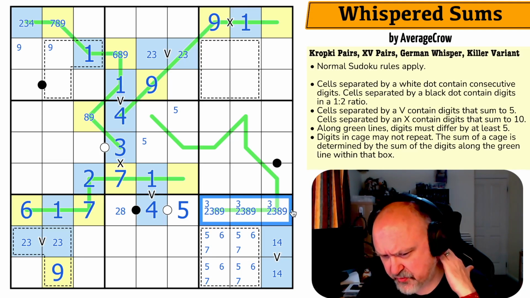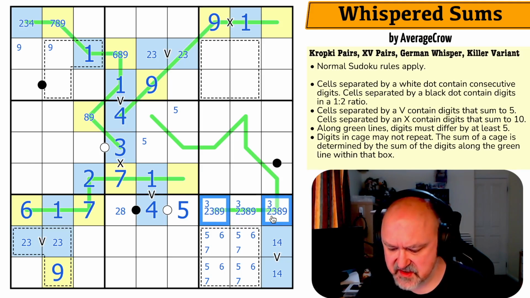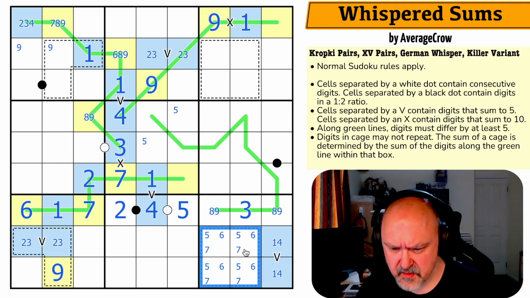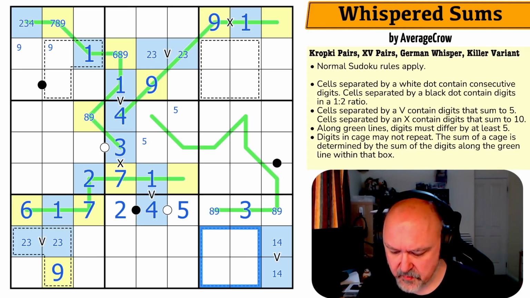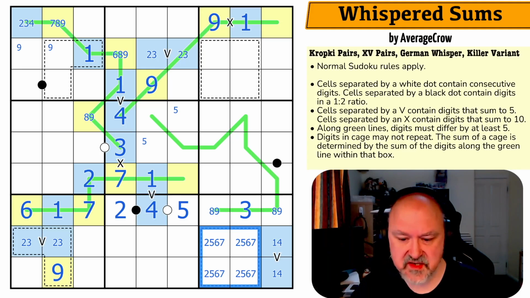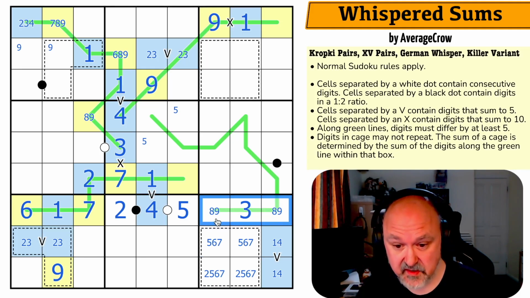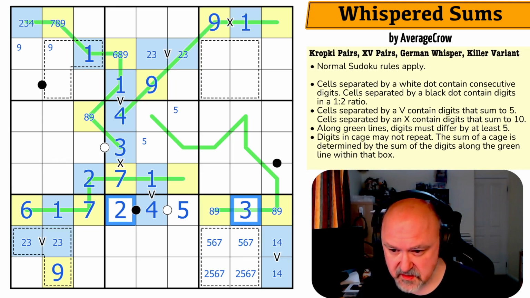So if this was 2, 3, and something, I wouldn't hit the total. So this must contain 2 high digits. So these are the high digits. These are the 8, 9. This is the 3. This is the 2. So the total is actually, it better actually work, because these sum to 20, and 2, 5, 6, 7, which is what I've got left over, is 20. So that does work. There's no 2 there. That's, again, really cool. I like this as a concept.